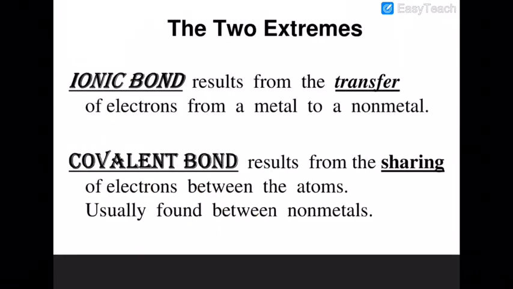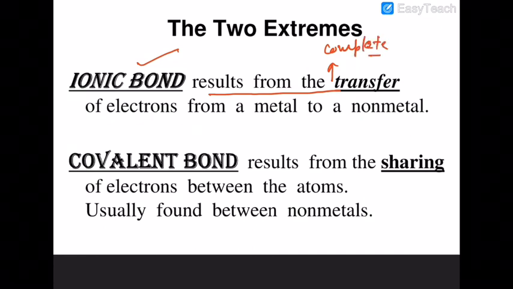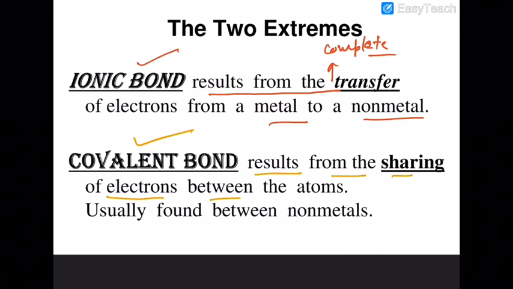So there are two extremes. One extreme is called ionic bond. It results from the complete transfer of the electron from a metal to a non-metal. While in the case of a covalent compound, it results from sharing of electrons between the atoms, usually found between the non-metals.